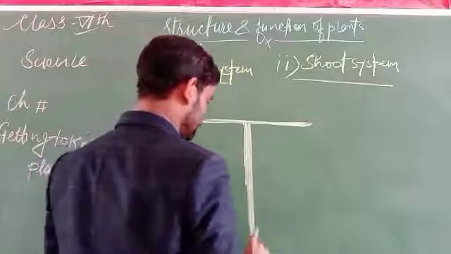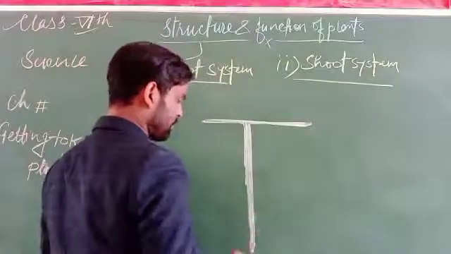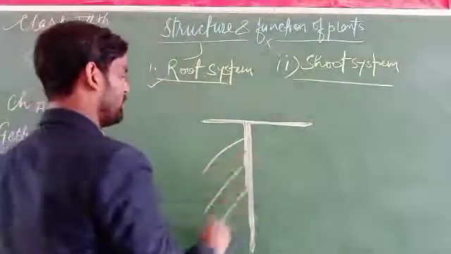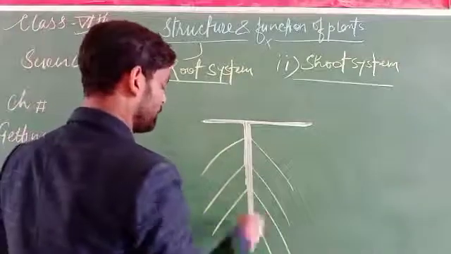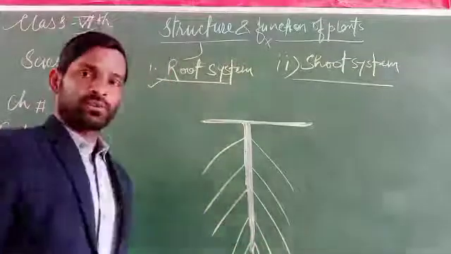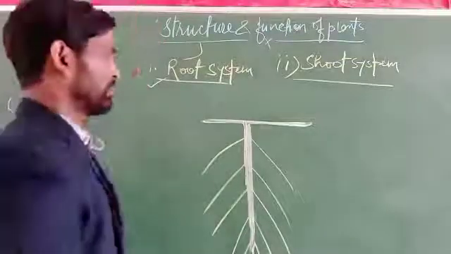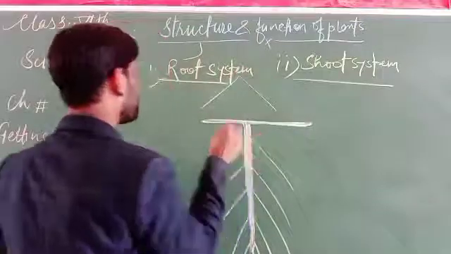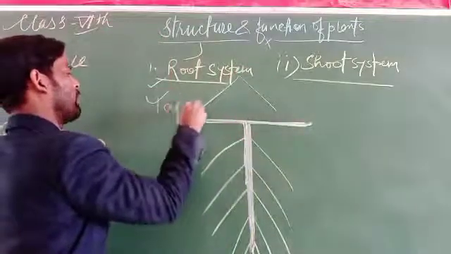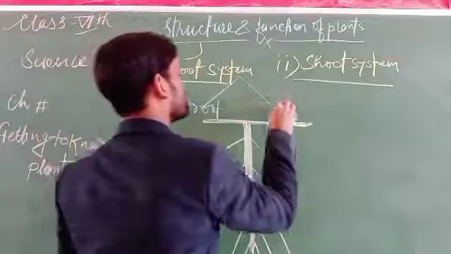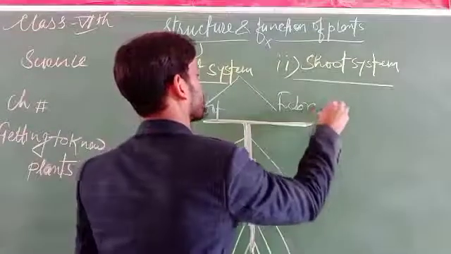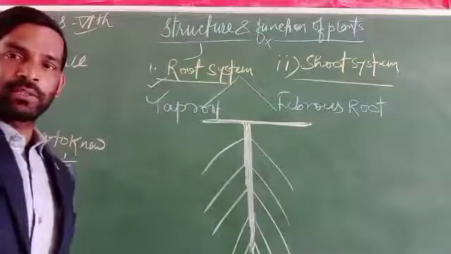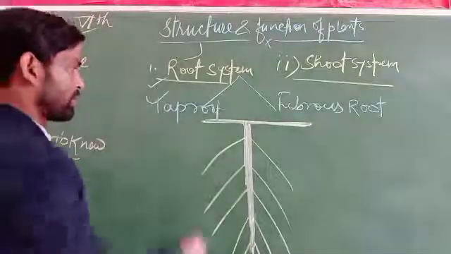The roots are of two types. The first one is tap root and the next one is fibrous root. Here is the structure we can see. This is called the root system.